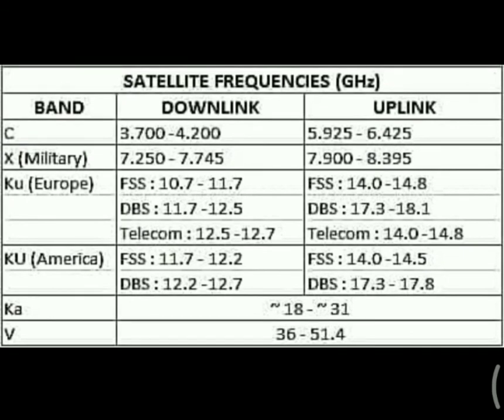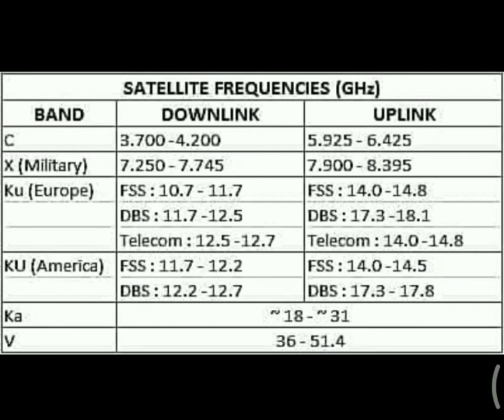And then you have DBS. DBS means direct broadcast satellite, so it also has its own downlink and uplink frequencies. And then telecom, and in the same way we have the Ku band for America, which has FSS and DBS of their own frequency ranges, with uplink and downlink. And then you have the Ka band, and then the V band. You see the uplink and downlink frequencies are different in all the cases, and as I told you, we have to keep the difference in order to avoid interference between the signals, because if you have same-frequency signals, they may interfere and we may lose the data, and also to prevent jamming of the satellite.